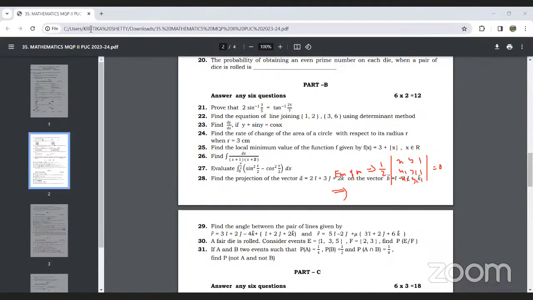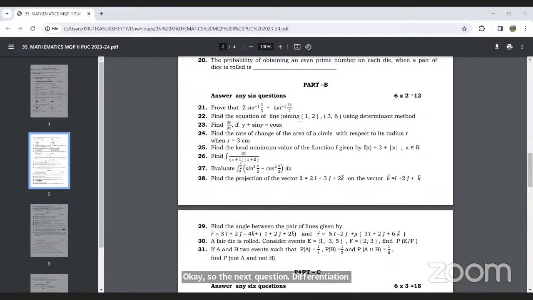Yes. We'll discuss the next one. Okay, so the next question is from differentiation. Find dy by dx if y plus sin y is equal to cos x. They are asking what is the derivative if y plus sin y is equal to cos x.